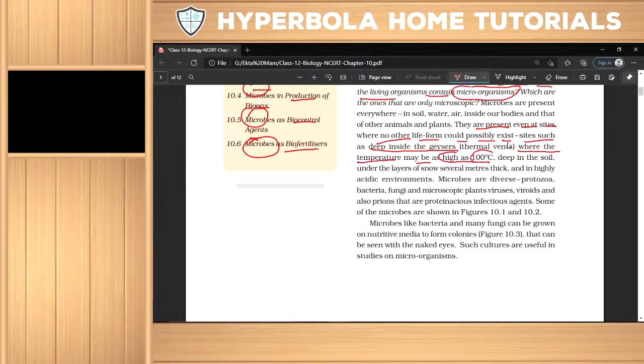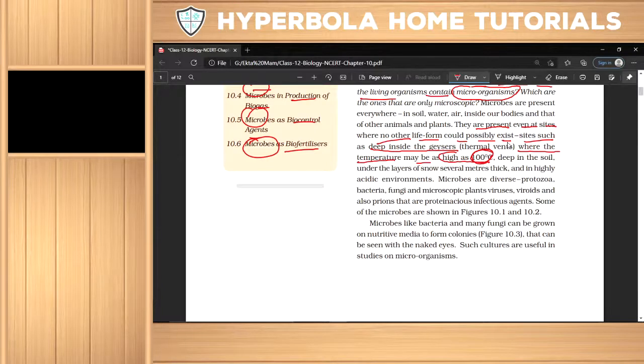At high temperatures like 100 degrees Celsius, other organisms do not live. Human beings, can we survive 100 degrees Celsius? No, we cannot survive it. So which organisms survive up to 100 degrees Celsius? Bacteria, the archaebacteria.